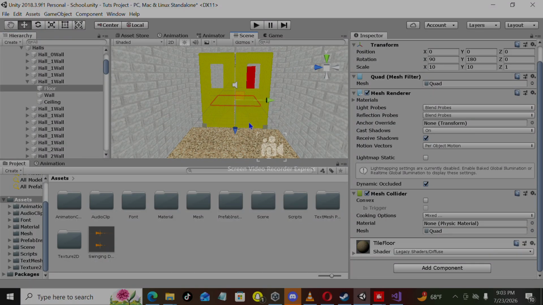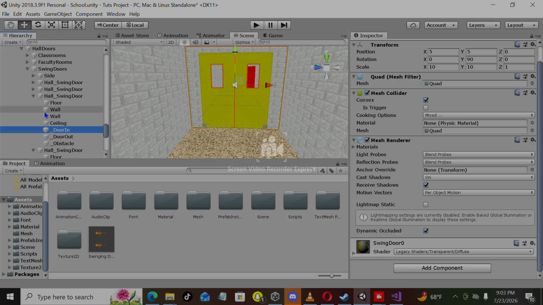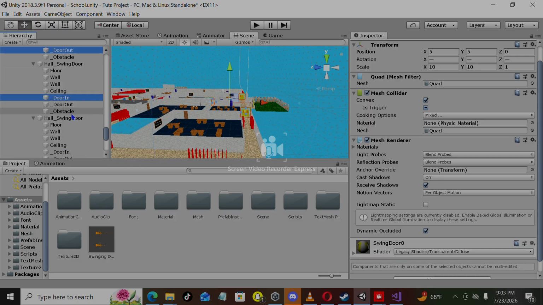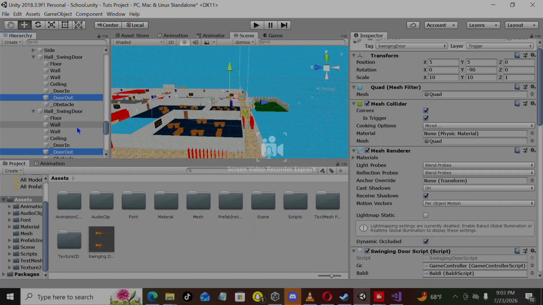Select the yellow door until you see all swinging doors, and don't forget about this one too. Then control, select all of them, off the door outs.